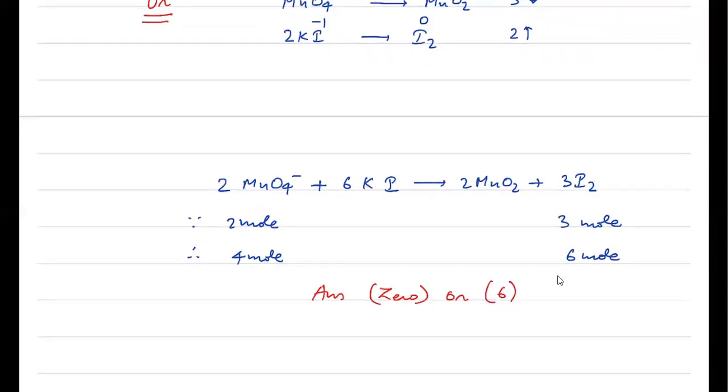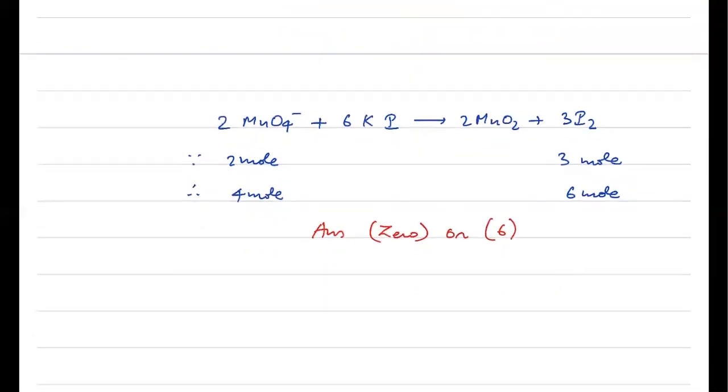You can solve this question by the law of gram equivalence also. That is also one of the techniques. Otherwise, balancing is the easier option here. So I've gone with that. So the answer can be 6 or 0. 0 for those who have opted for the equation in terms of inorganic chemistry. I've given you a reference to the NCERT book also so that you can easily justify your answer 0. Otherwise, by balancing of redox reaction, the answer will be 6 here.